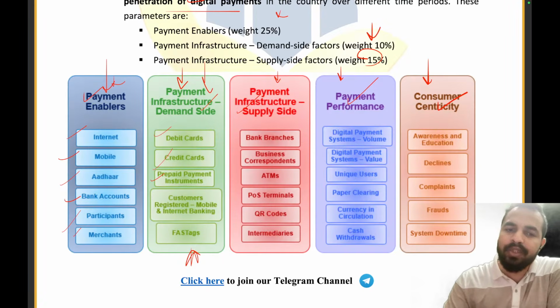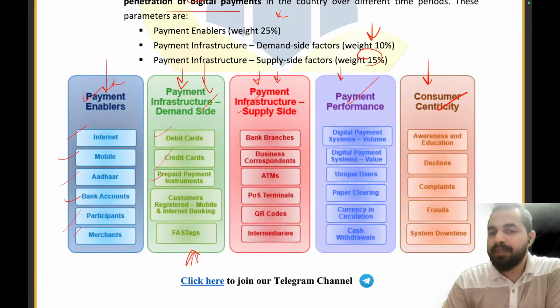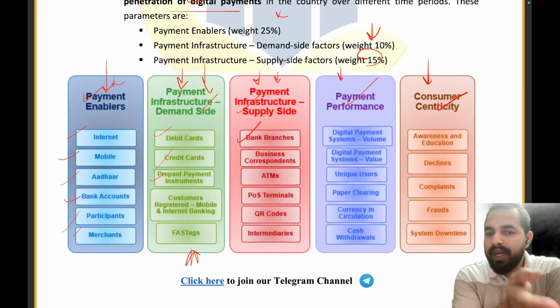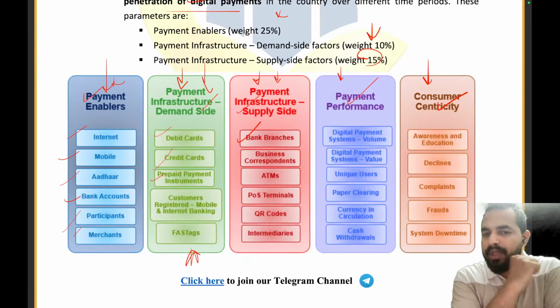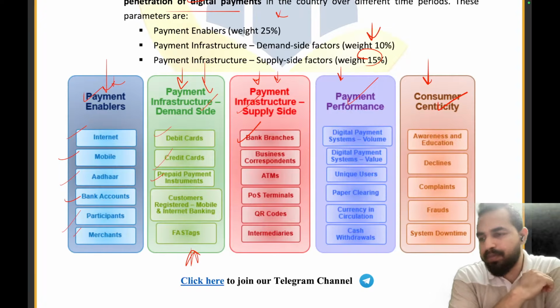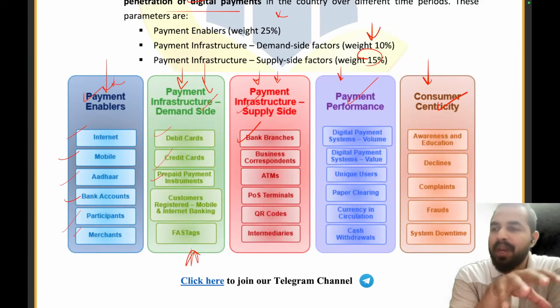So on the demand side, these are the things we must have to make the payment. Then comes the infrastructure supply side. What is there on the supply side, friends? You should have bank branches. If there are no bank branches and no ATMs, what will you do with the debit card? You won't be able to withdraw the cash. If there are no point of service terminals, you won't be able to make the payment when you go next time to purchase clothes in the mall, right? And if there are no QR codes, how will you make the payment? If intermediaries don't have this system, that's why the payment infrastructure supply side is also very important. There is a role of each and every parameter here.